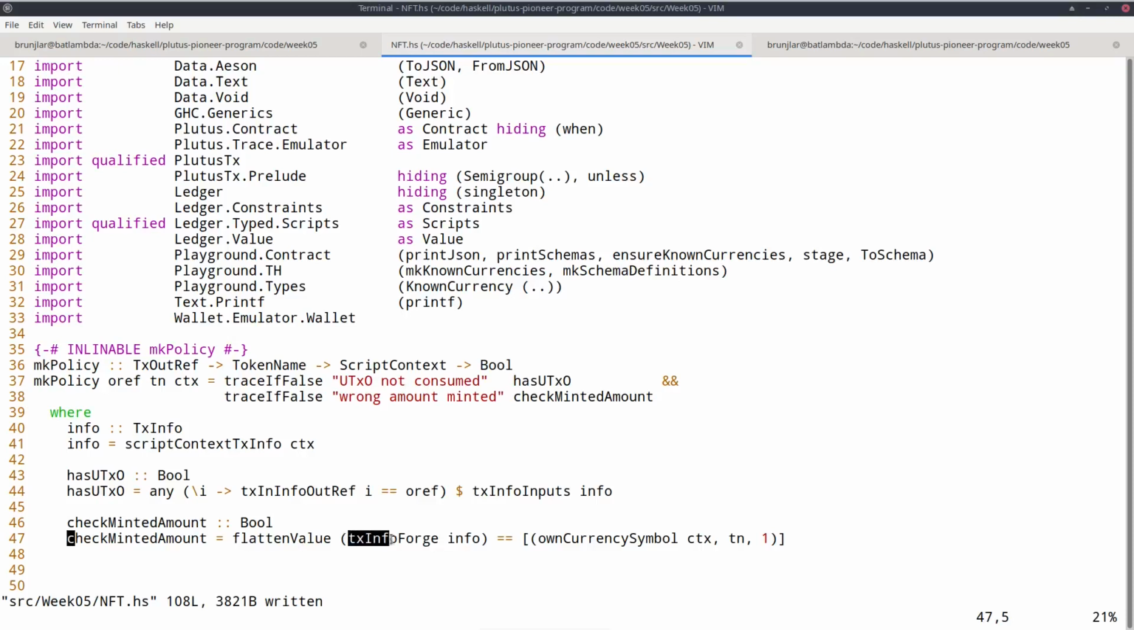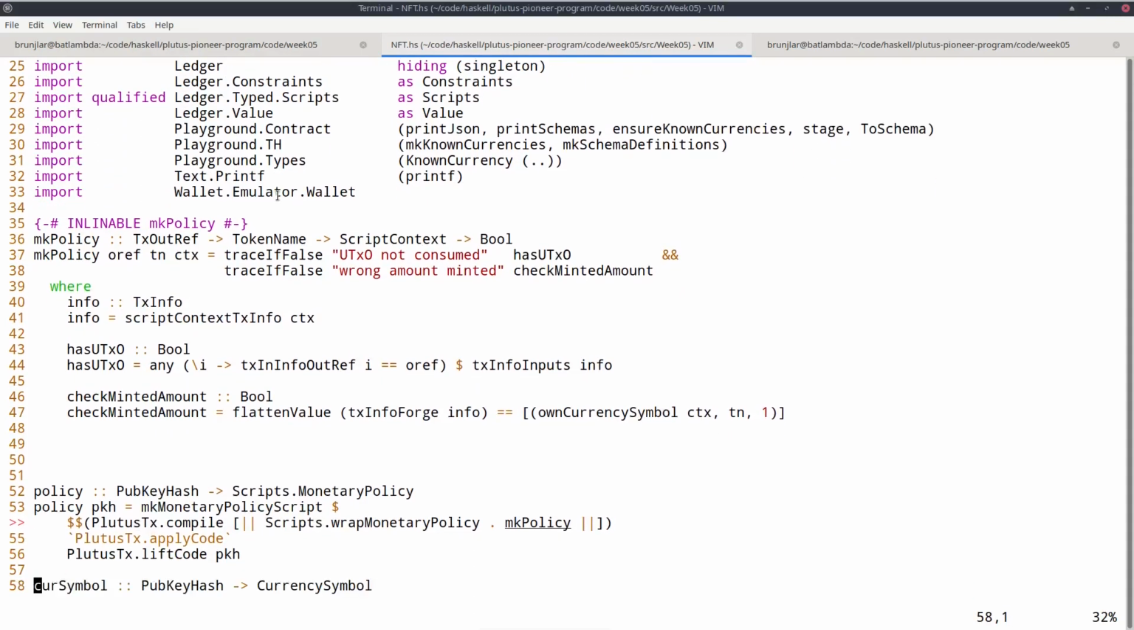We grab the forged value from the info, flatten it into a list of triples consisting of currency symbol, token name, and amount. And we want that exactly one coin of the currency symbol we are just defining, the token name we specified, and one. So one coin is forged. And this should complete it. Now we can change the rest accordingly.